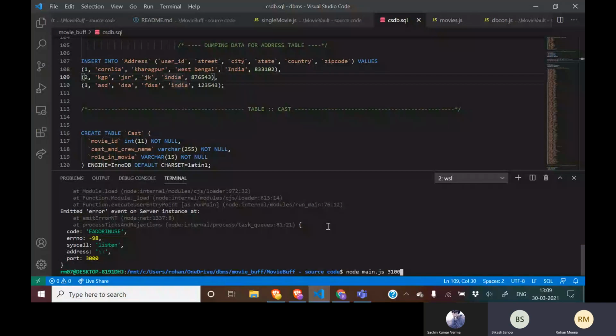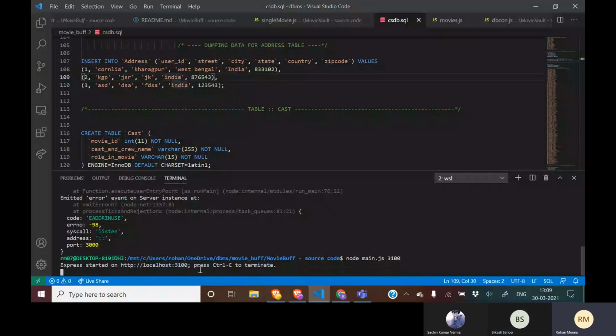This is a website known as Movie Buff, and it is used to store and deliver all the information regarding movies. For running our application, we use node main.js 3100, where 3100 is the port. Main.js is our entry file, so we will enter the command.